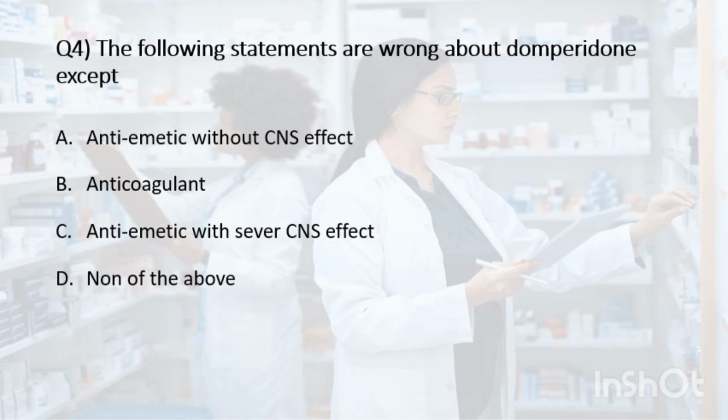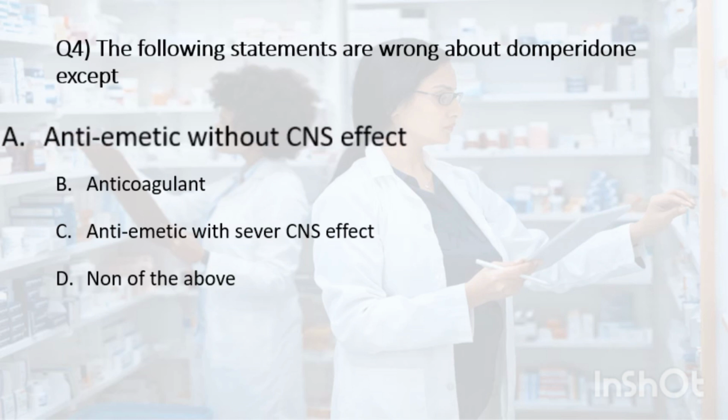Question number 4. The following statements are wrong about domperidone except: antiemetic without CNS effect, anticoagulant, antiemetic with severe CNS effect, or none of the above. So the correct statement about domperidone is antiemetic without CNS effect.